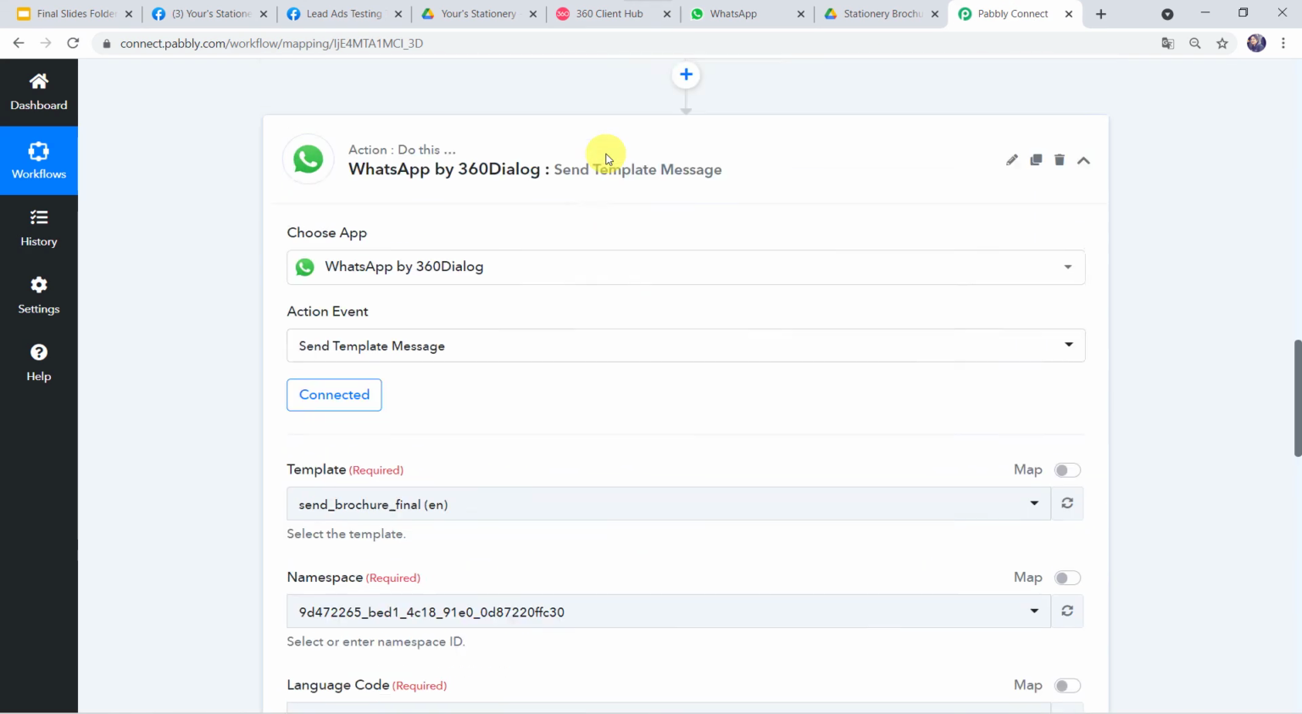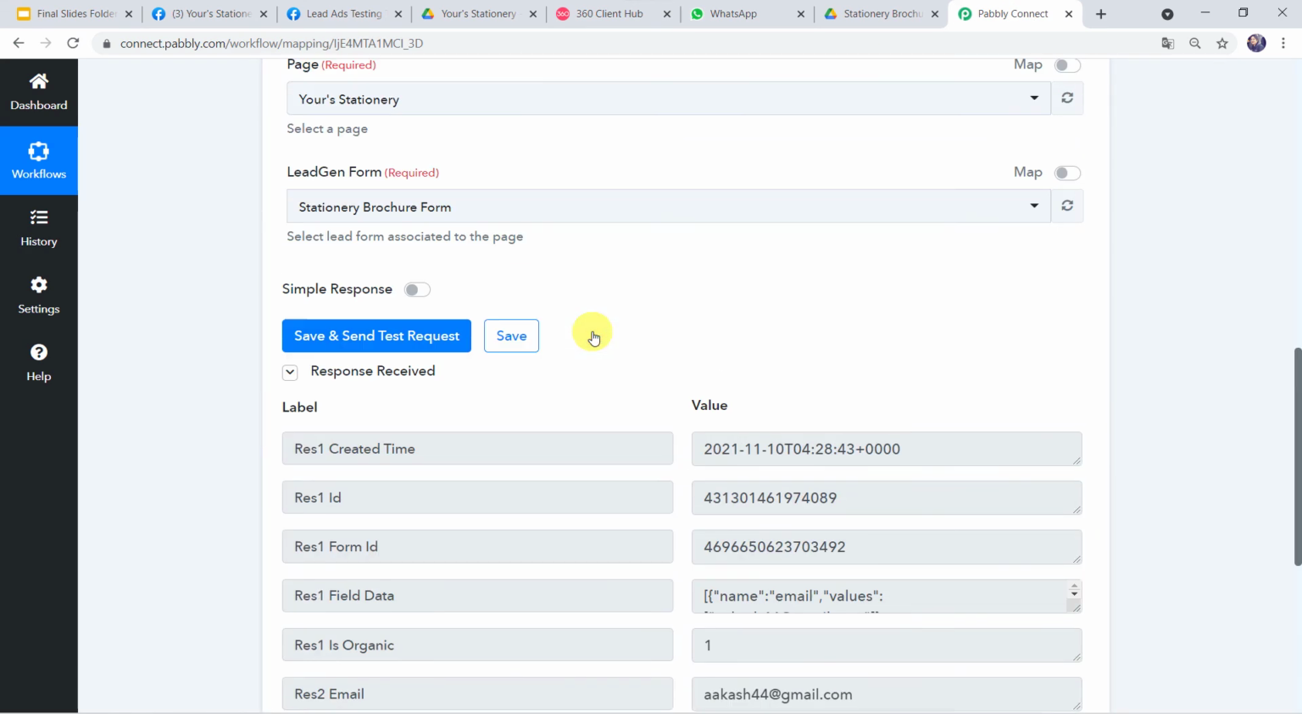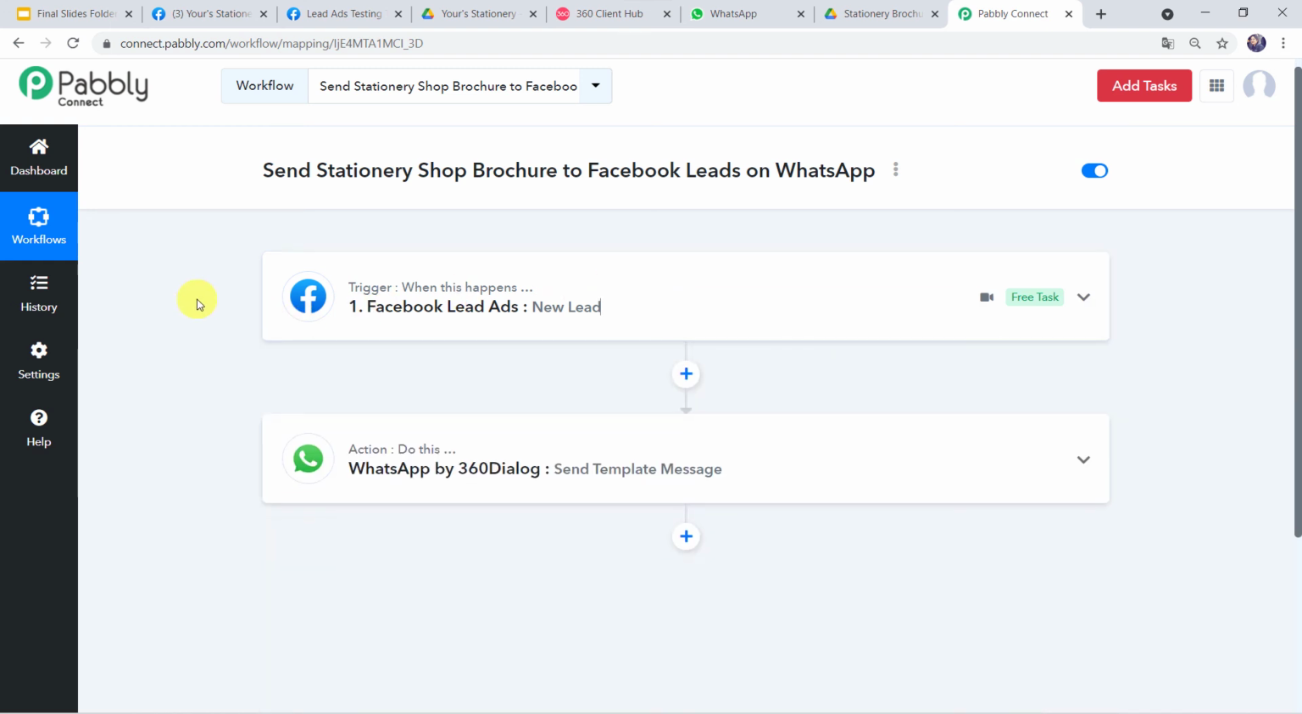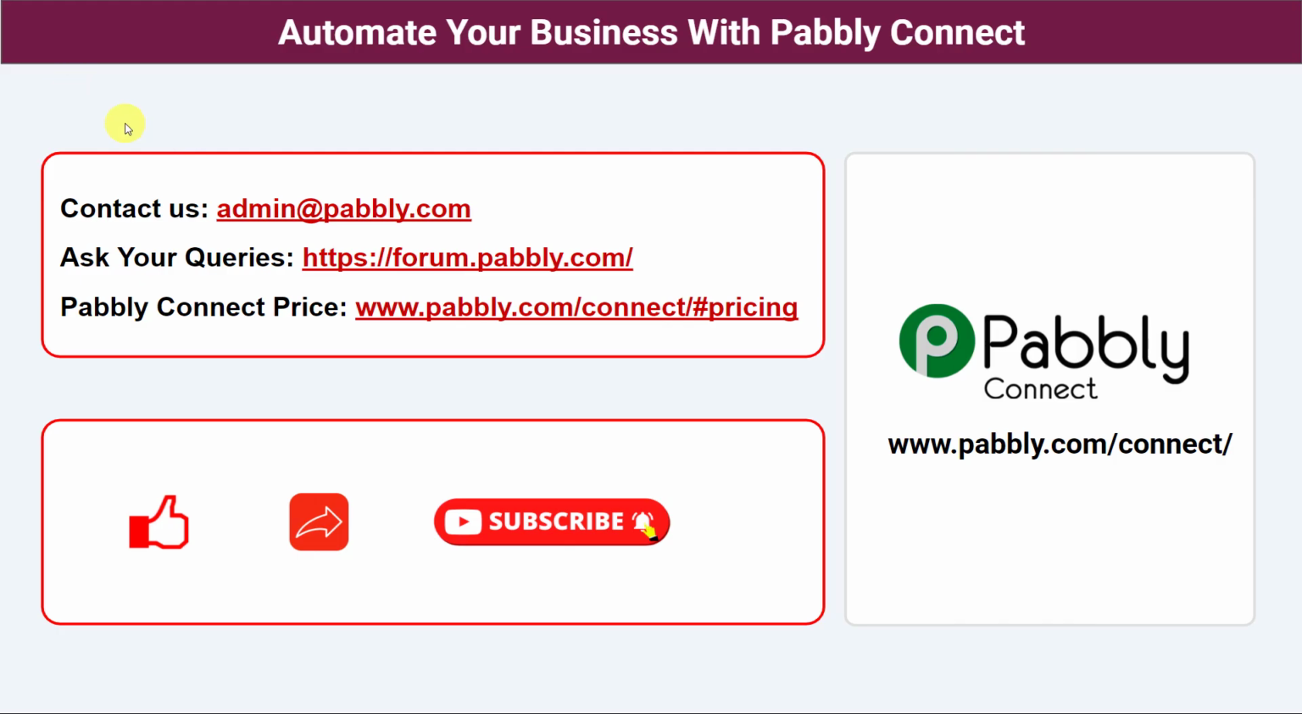Now I'll just minimize all these windows and let us see in a nutshell whatever we have done till now. So in this use case, we want that whenever the Facebook lead ad form is filled, automatically your stationery shop brochure should be shared on the WhatsApp number of the customer. So in this way we have created a successful integration between Facebook lead ads and WhatsApp using Pabbly Connect. So not just these software applications, you can integrate a ton of applications and automate your business with Pabbly Connect.